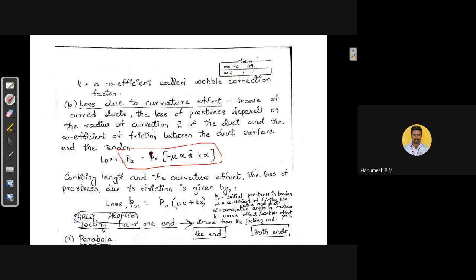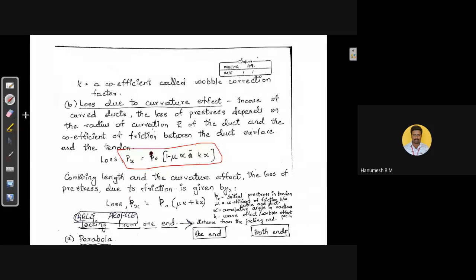That is, loss is equal to Px, where x means at a known distance, whatever may be the distance, we need to substitute the distance. At what length of the beam you are going to evaluate the loss due to friction, that represents the x distance. Px is equal to P naught into 1 minus mu alpha minus kx.